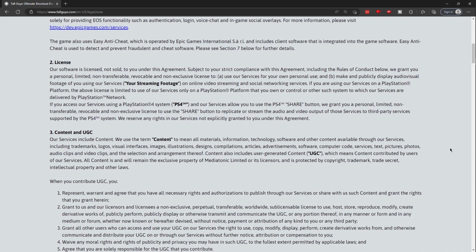https://dev.epicgames.com/services. The game also uses Epic Anti-Cheat, which is operated by Epic Games International (SORL) and includes client software that is integrated into the game software. Easy Anti-Cheat is used to detect and prevent fraudulent and cheat software. Please see section 7 below for further details.